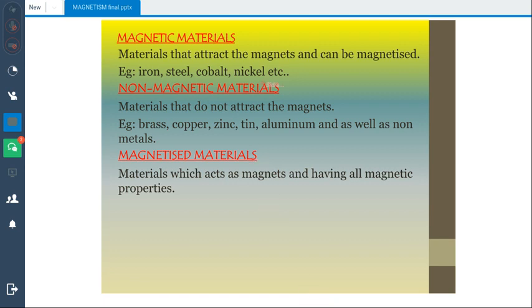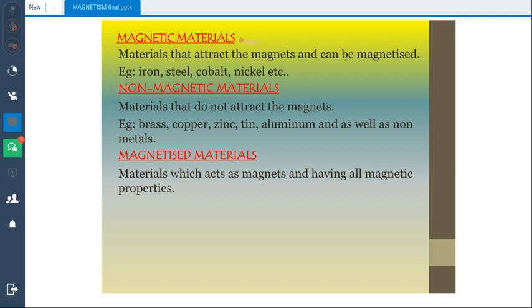Okay, so we will move towards the topic of magnetic materials. Let me tell you one thing very clearly: not all metals are magnetic materials. For example, if there is a copper wire near us, you can check it by making it come in contact with another metal. You will feel that magnetism is not felt, because copper is not a magnet. You cannot say that copper is a magnet.